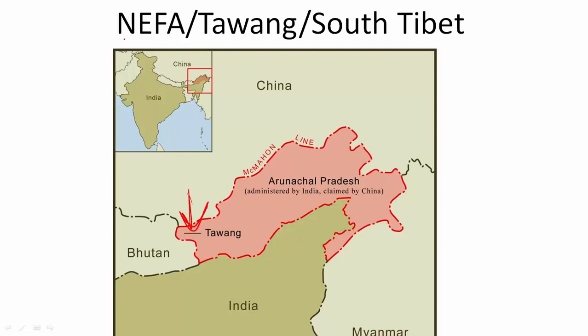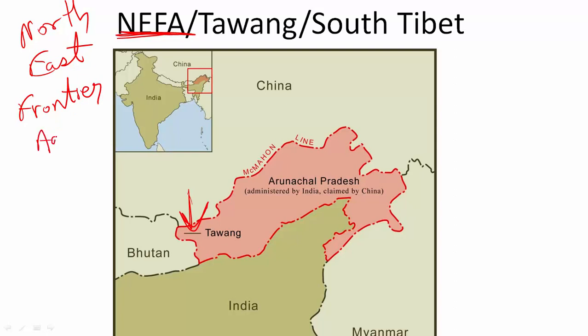One more thing, you should know this term, NEFA. It means Northeast Frontier Agency. This was the administrative division formed by India in 1954 to administer this area which we call Arunachal Pradesh today. It was called the Northeast Frontier Agency. It was separated from Assam and a different agency was made. So whenever you come across reading about the 1962 war, you will come across this term, NEFA.